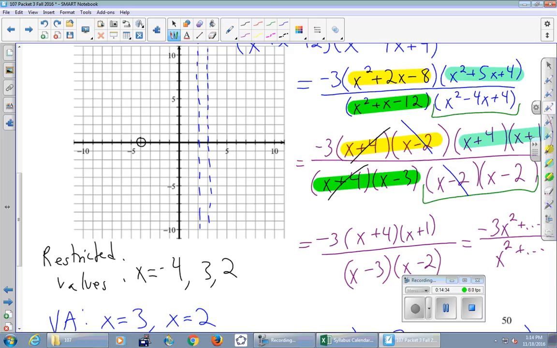You recall last class, we talked about horizontal asymptotes, and we said, if the higher power is on top, there was none. If the higher power of x is on the bottom, then y equals 0 is the horizontal asymptote. But if the highest power on top and bottom are equal, then we basically cancel the x's and look at the leading coefficients. Which case is this? It is equal, right? There's not more x's on top. It's x squared on top and x squared on the bottom. So essentially I'm just going to cancel those x squareds and say -3, that's my horizontal asymptote. But I'm really going to insist that you give me equations for horizontal asymptotes and vertical asymptotes.